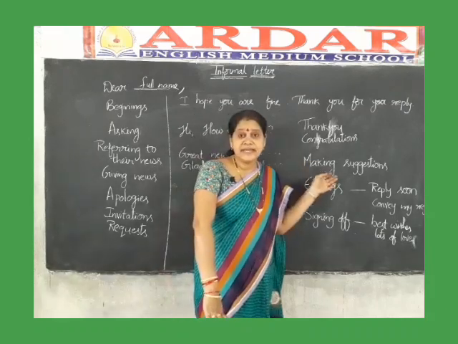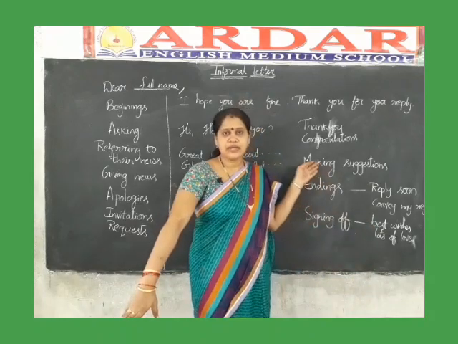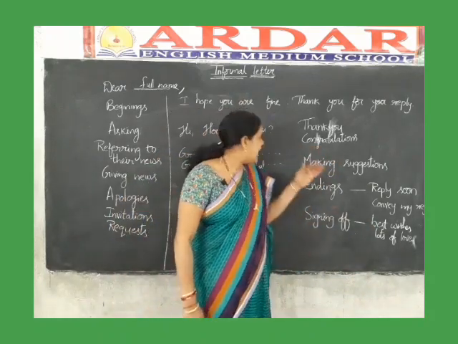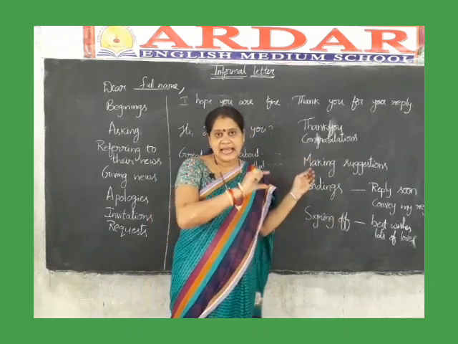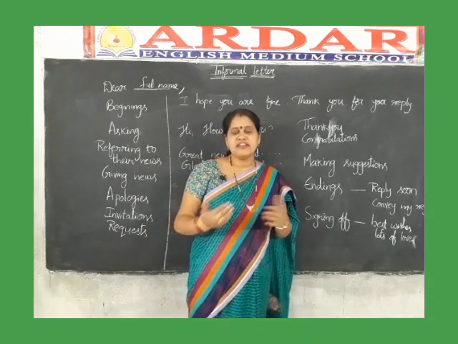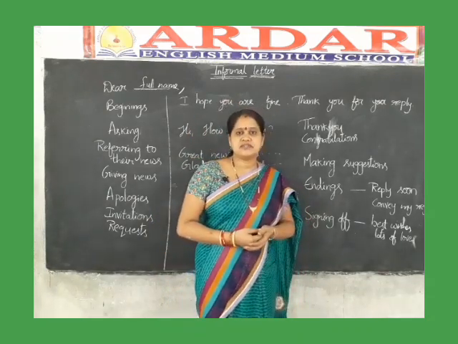Next, making suggestions. If you want to give any suggestions to them, you can write the suggestions by using imperative sentences. After making suggestions, you can end with the ending phrases: reply soon, or convey my wishes to your parents, or convey my wishes to your sister or brother.